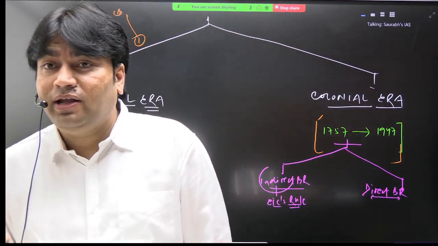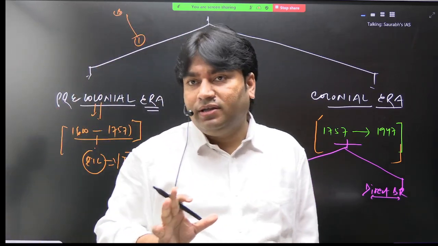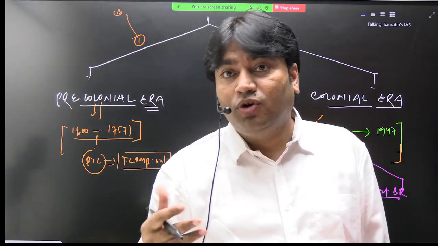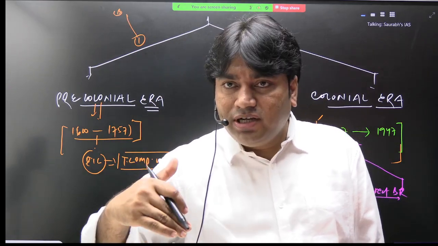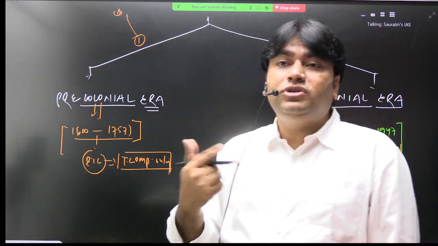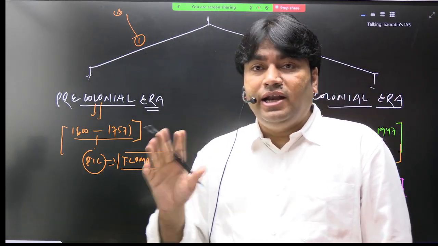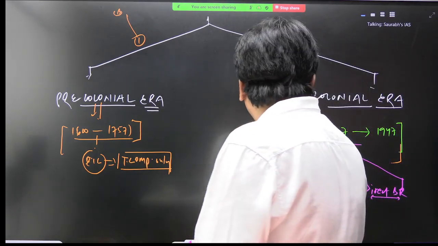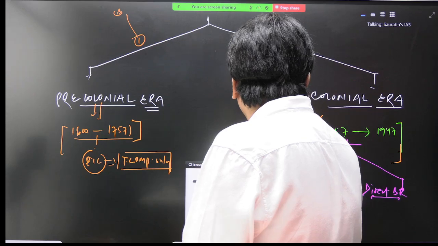कंपनी कैसे रूल कर पा रही है? Because government has given company charter, monopolistic right charter. So is there a relation between company and metropole? Yes, there is a relation, and due to this relation we are calling that this is indirect British rule in India. So what will be the phase of this indirect British rule in India?